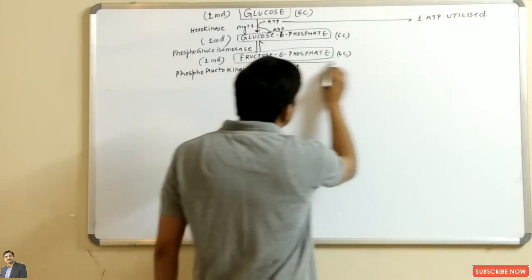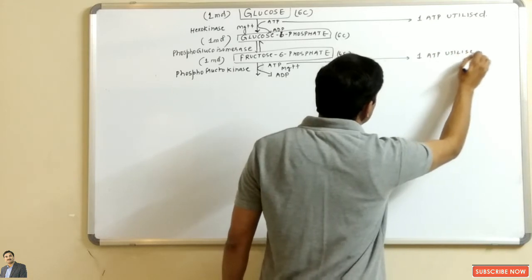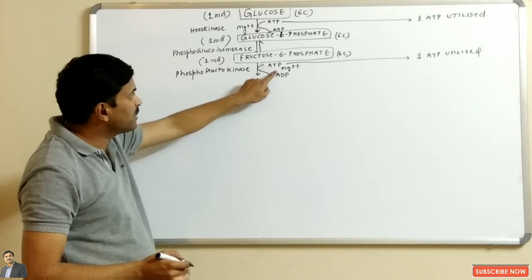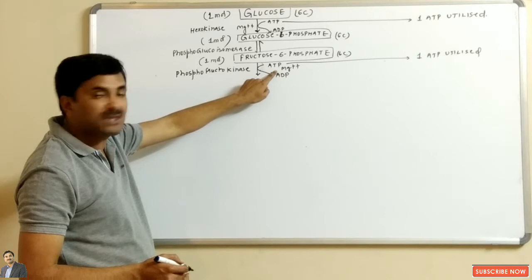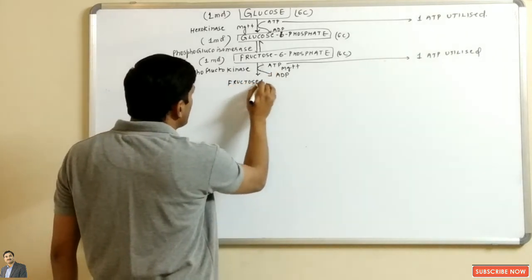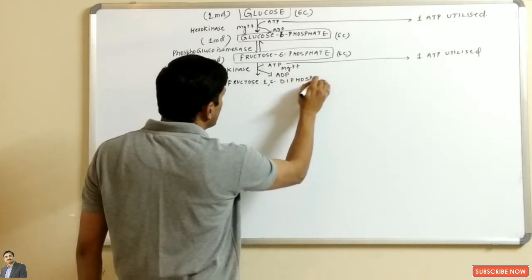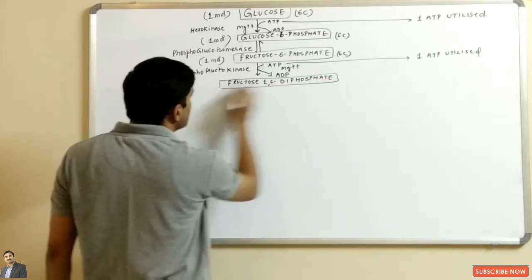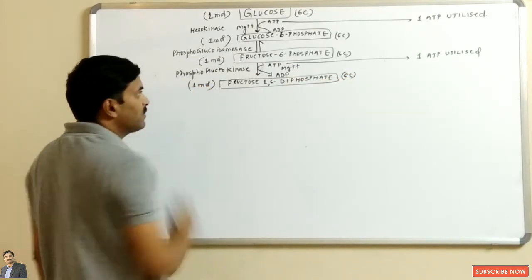So you can see that one ATP is utilized here, and one ATP was utilized earlier, right? The phosphate which has come out from the breakdown of the ATP will attach at the first carbon atom of the fructose 6-phosphate. So fructose 6-phosphate will be converted into fructose 1,6-diphosphate. Fructose 1,6-diphosphate is again a 6-carbon compound, and one molecule of it will be formed.